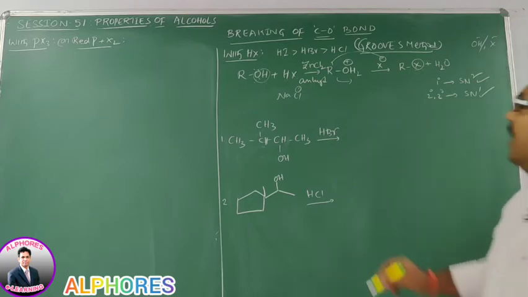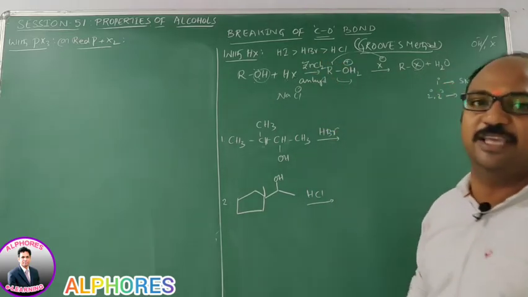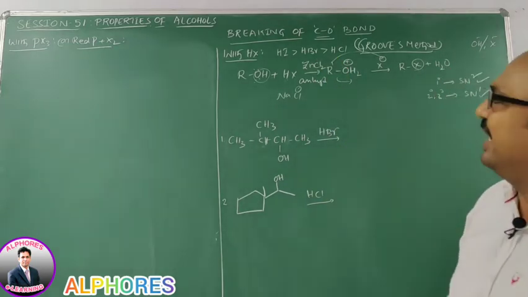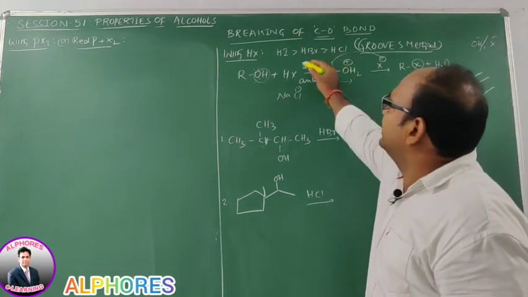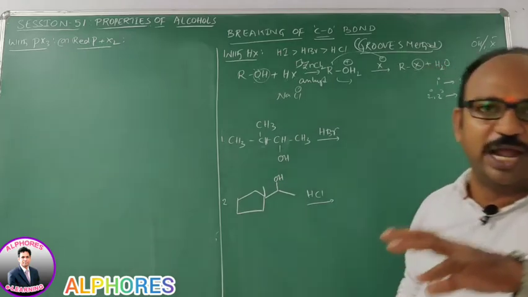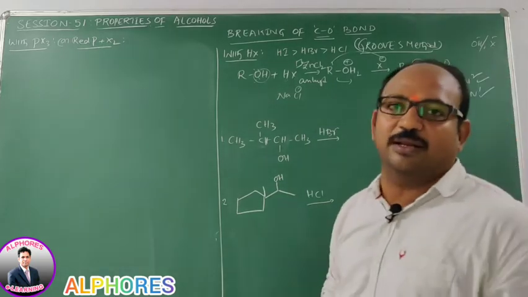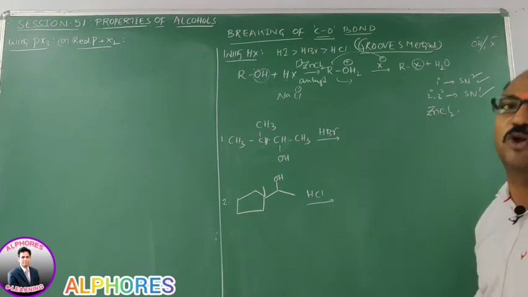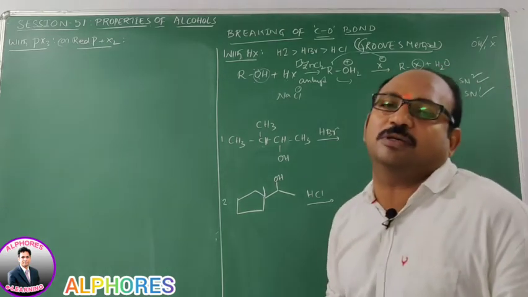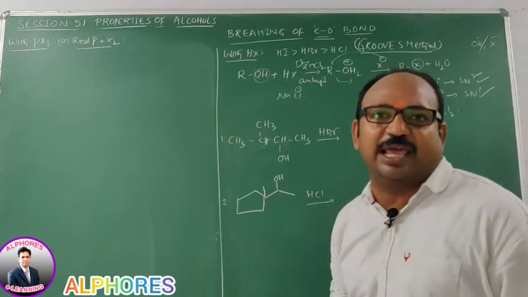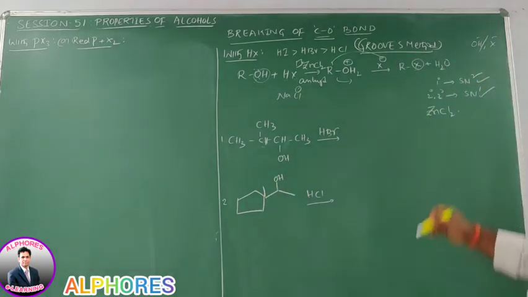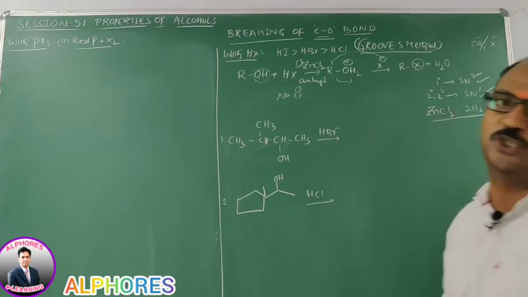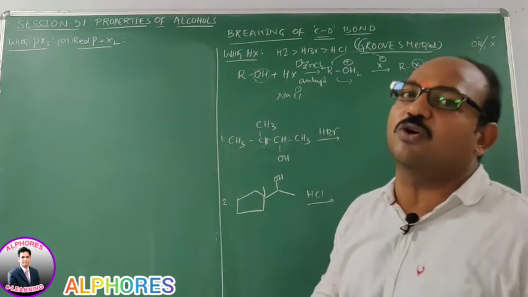Now it's fine. Then what is the purpose of ZnCl2? Why are we using anhydrous ZnCl2? Anhydrous means without hydration, there is no water. Covalent compounds have a special property: they preferably crystallize by taking water molecules, so ZnCl2 exists as ZnCl2 with 2 H2O.